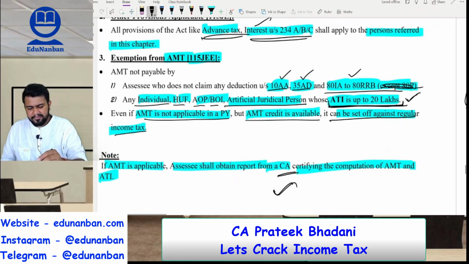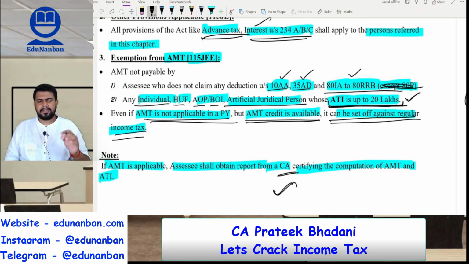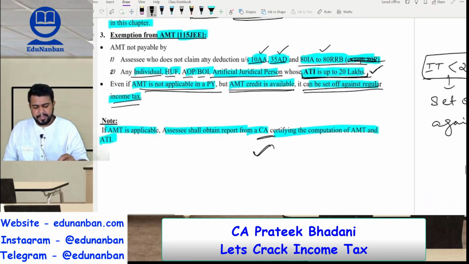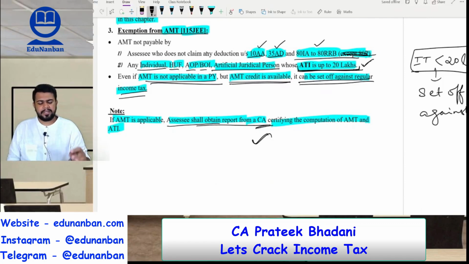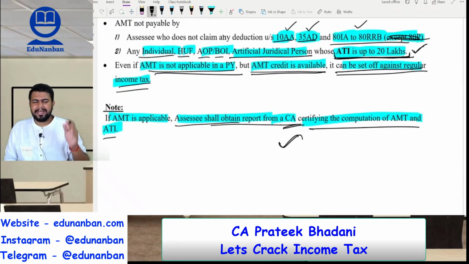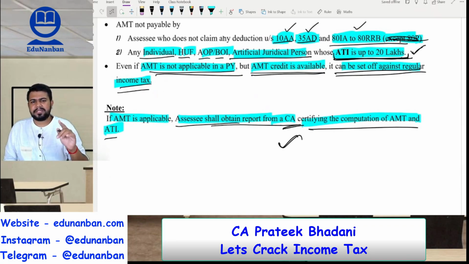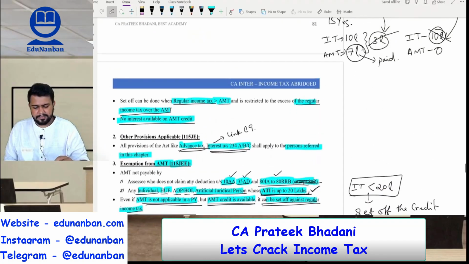Then even if AMT is not applicable, AMT credit is available, it can be set off against the regular income tax, which I already told you. Then if AMT is applicable, the assessee should get a report from a chartered accountant certifying the computation of AMT and adjusted total income. What is the due date of this report? It is 1 month before the due date to furnish return of income as per section 44AB. Okay, tax audit. So these were the provisions of AMT credit.